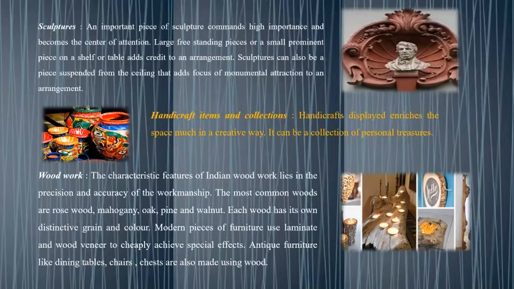Next is woodwork. The characteristic feature of Indian woodwork lies in the precision and accuracy of the workmanship. The most common woods are rosewood, mahogany, oak, pine, and walnut. Each wood has its own distinctive grain and color. Modern pieces of furniture use laminate and wood veneer to cheaply achieve special effects. Antique furniture like dining tables, chairs, and chests are also made using wood.